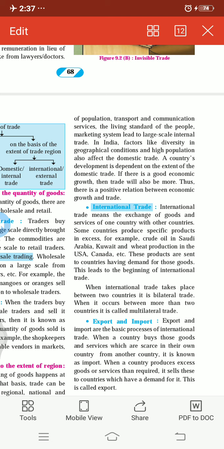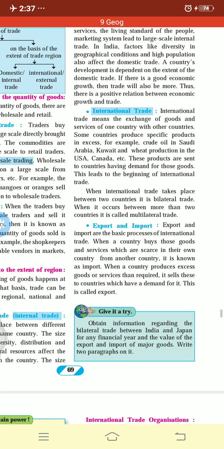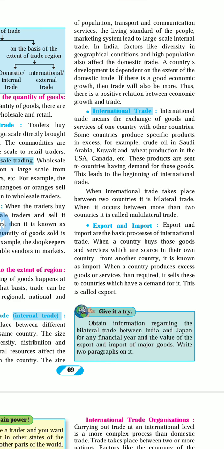If it is two countries, it is bilateral trade, and if it is more than two countries, it is multilateral trade. So you are expanding your business not only domestically but also internationally.